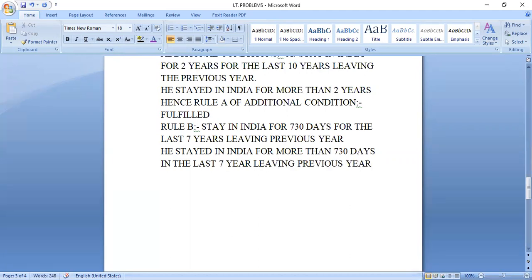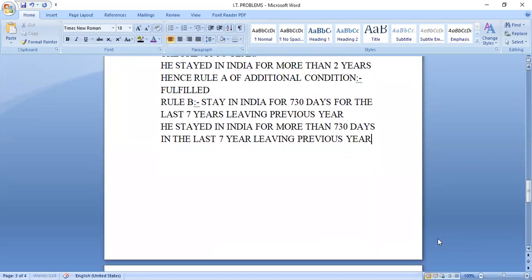Okay. Now we have a final table. You have to write the final table beautifully. If you want more marks, you will get long questions. If you want more marks, draw the table beautifully. What conditions, what columns do you take? Basic condition, additional condition, again rule A, rule B. So you have to draw it in table format.